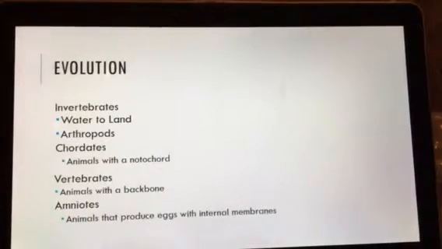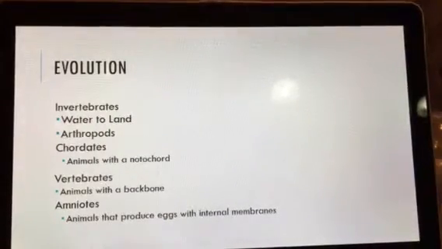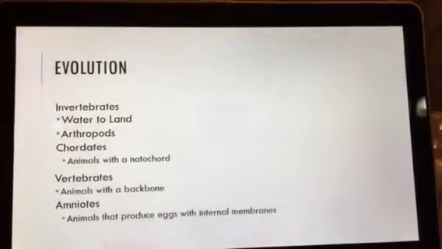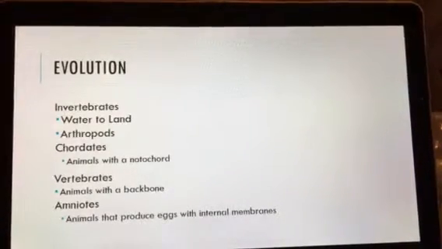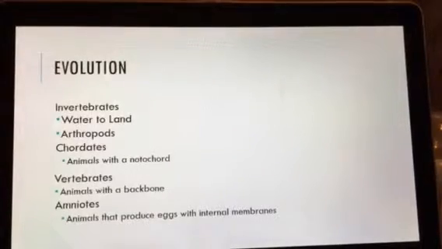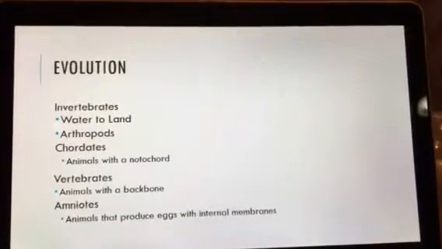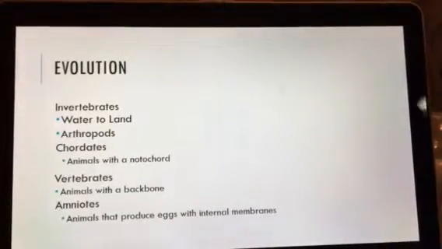Amphibians were the first vertebrates to live on land. Amniotes were the first animals that could reproduce on land without having to return to the water. Huge evolutionary step. And so if it wasn't for these steps, we wouldn't be able to see the progression of life. And so we can also see this in the fossil record as well.